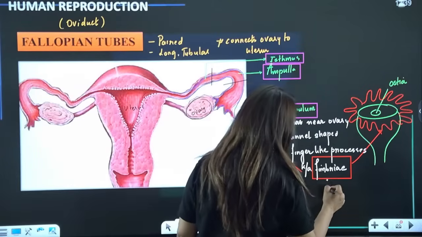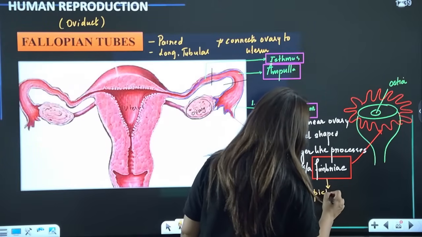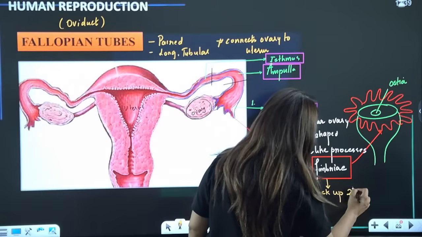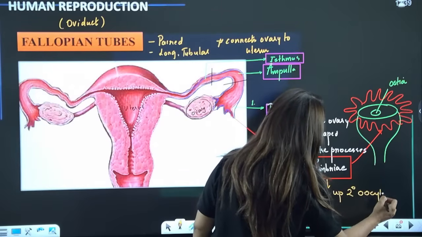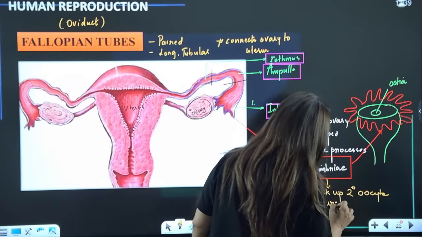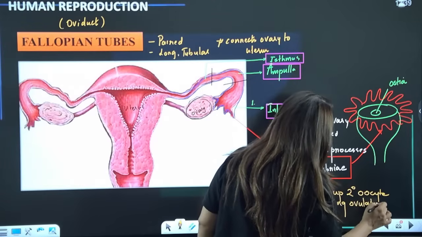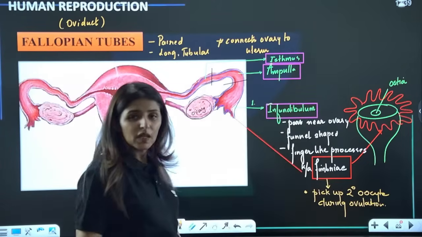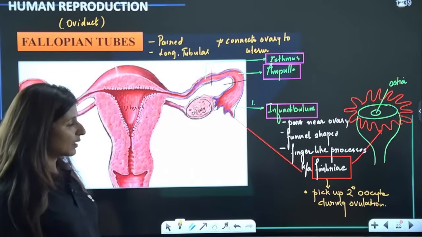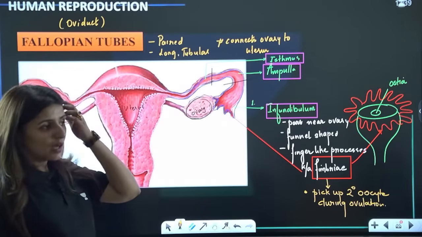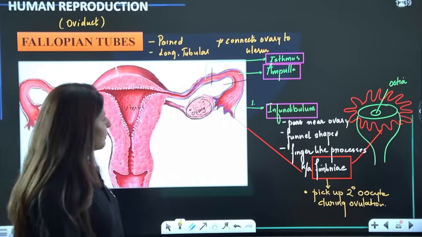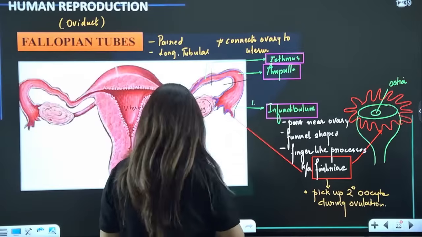What is the function? They help in picking the oocyte. They pick up the secondary oocyte during ovulation. Are we clear? Is that clear? So they pick up the secondary oocyte during ovulation. Are we clear? Yes, and pass it on to the next part, which is called ampulla.